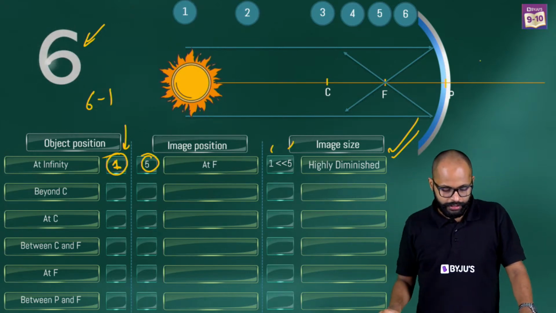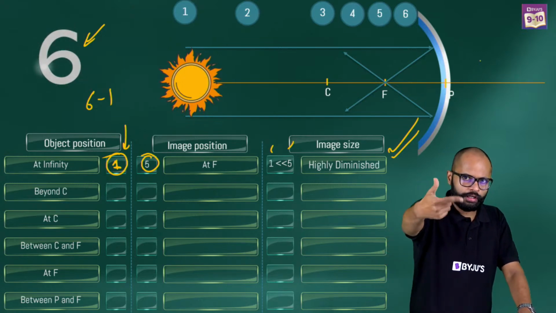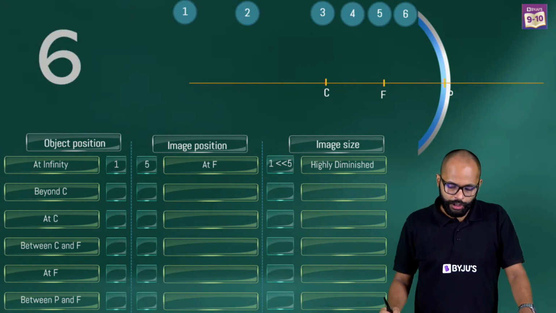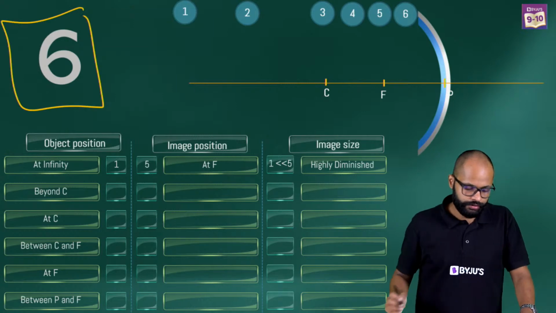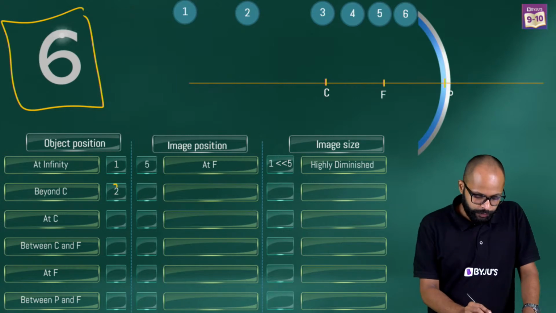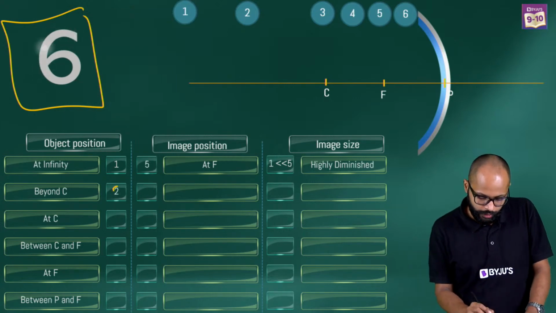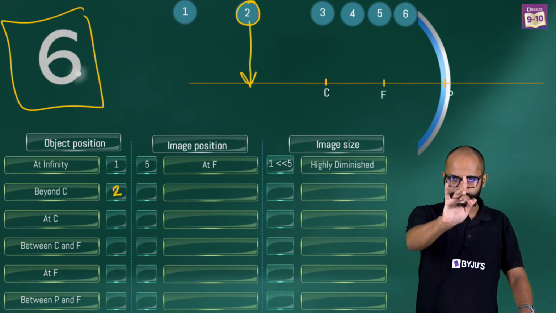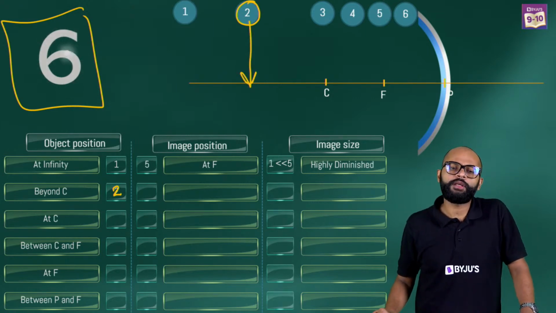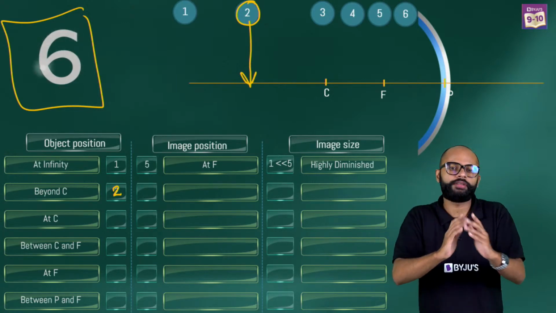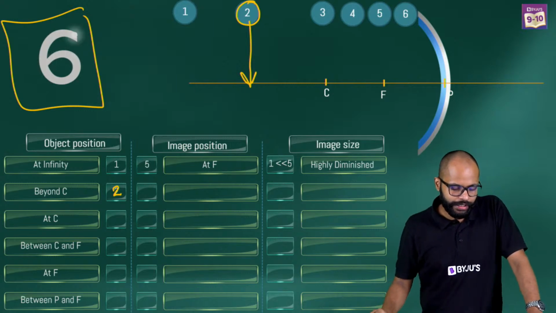Alright. And practice more. Let's do other positions and you will understand this trick very easily. Now let's take beyond C. For beyond C, this number 6 is very important. This position is 2. The object is kept beyond C, which means it is kept at 2. Fine, this is my object. The meaning of diminished is small. The image size is small, it's diminished. Now your object is at 2.